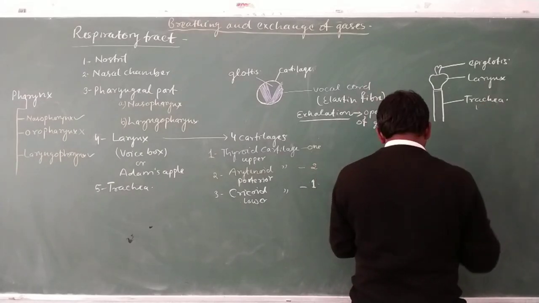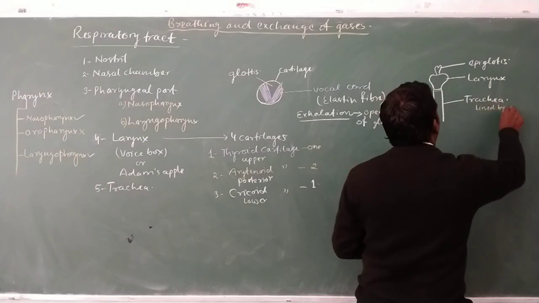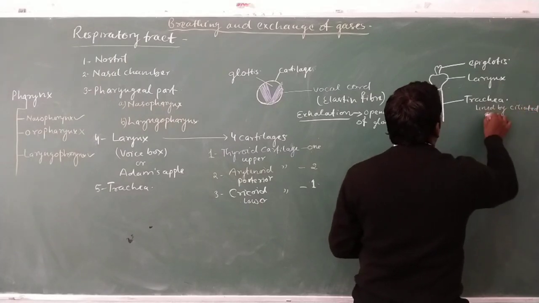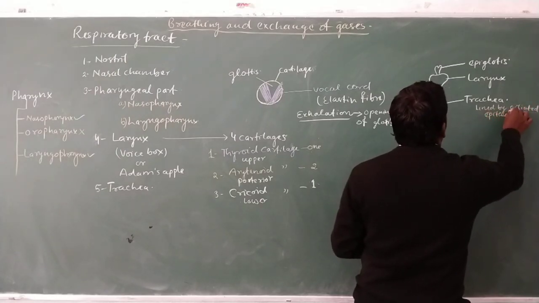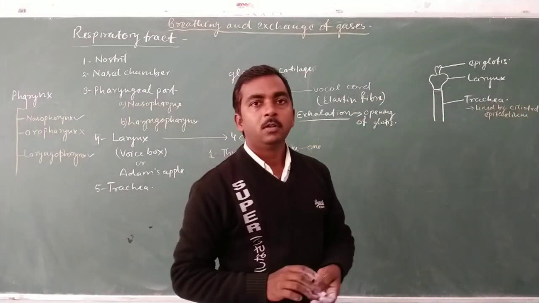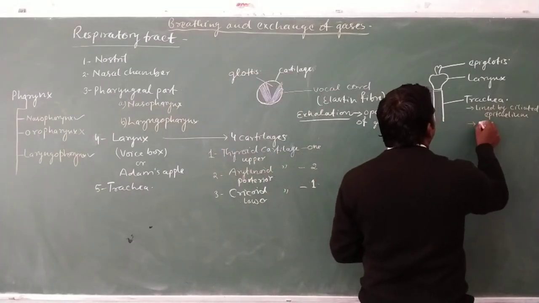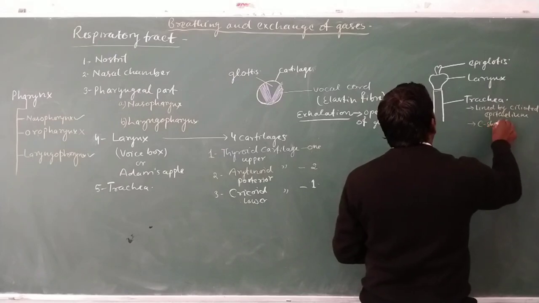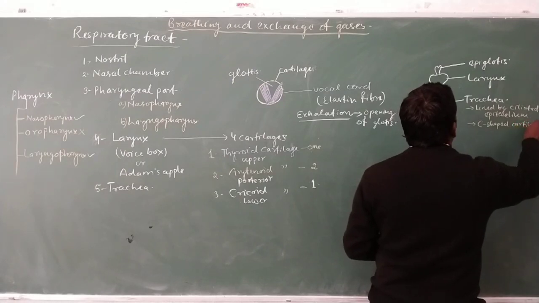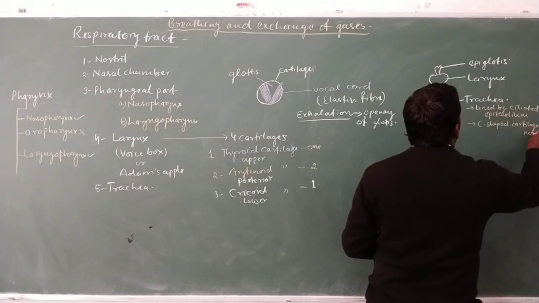It is lined by ciliated epithelium found in the inner lining of trachea, and it also consists of C-shaped cartilaginous rings.